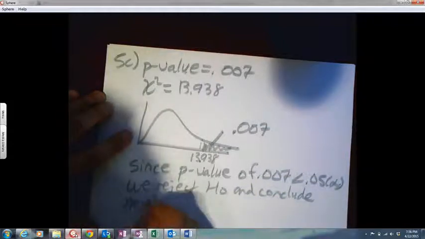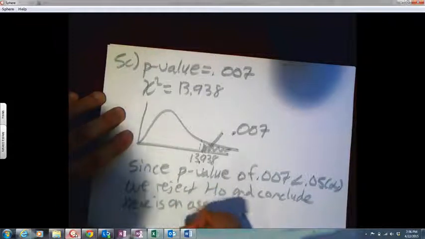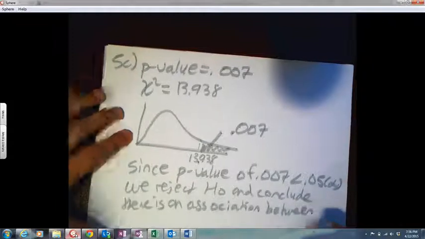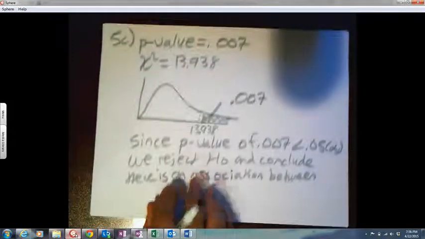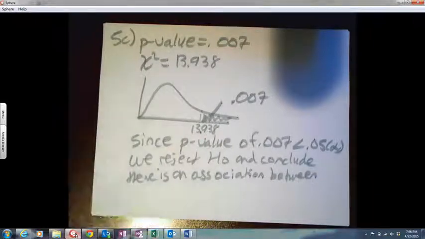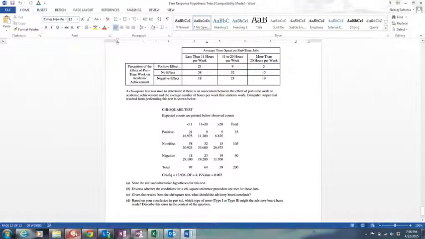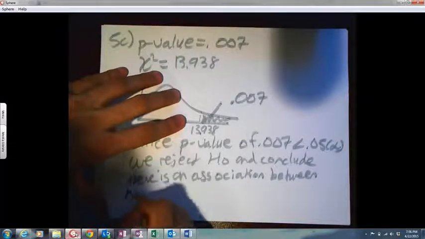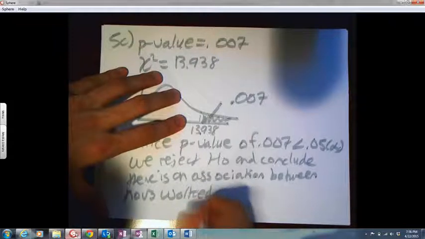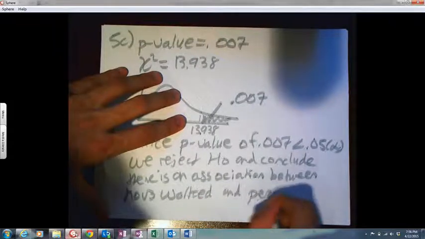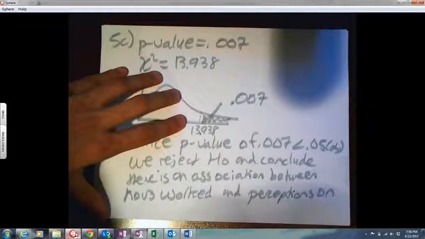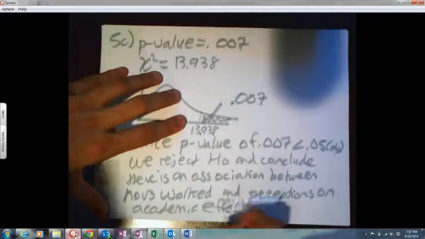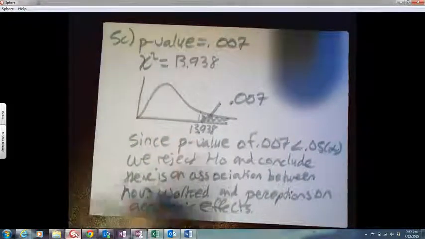There is an association between what? What are we looking for? Association between hours worked and perception on academic achievement. Between hours worked and perceptions on academic effects. Alright, so the p-value is less, so we reject the null, conclude there is an association.